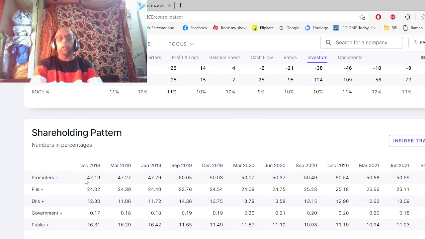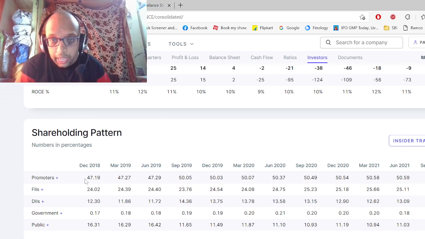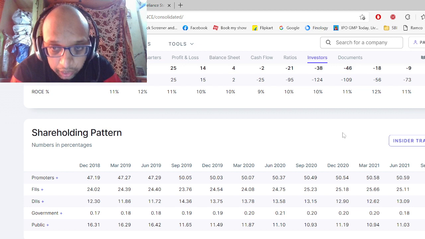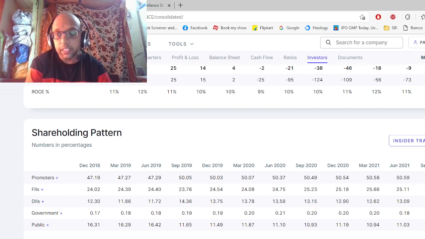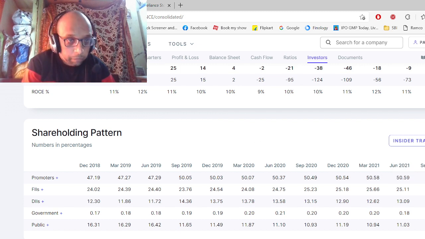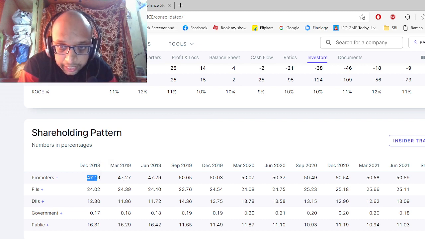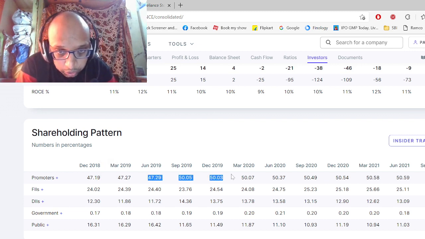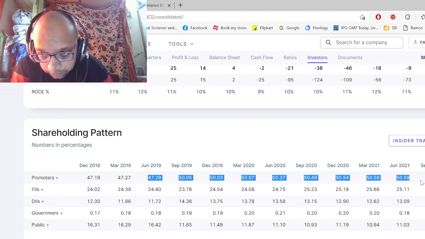We will scroll a little bit more and we will check the shareholding pattern, meaning how much of the shares the company promoter holds. See, it's 50.61% of the shares that the company promoter is holding, which is a good sign. That is a good sign, because the promoter's own money is involved in the business, so definitely they'll try to rectify any problems. In December 2018, they had 47% holding, and year on year they are increasing their holding. This is a very good sign.